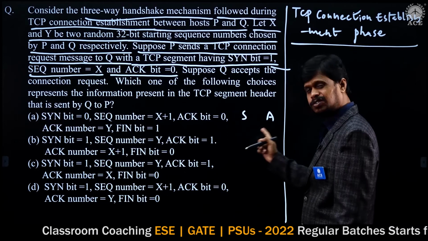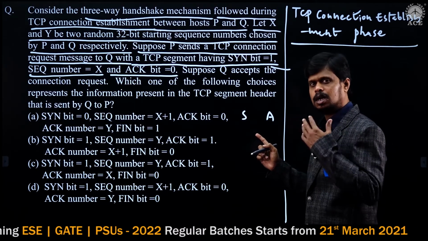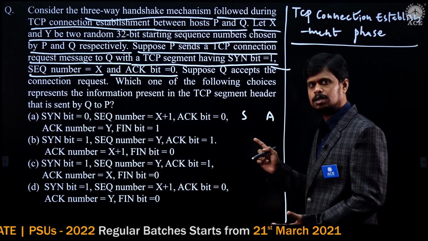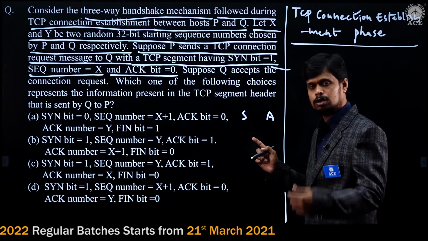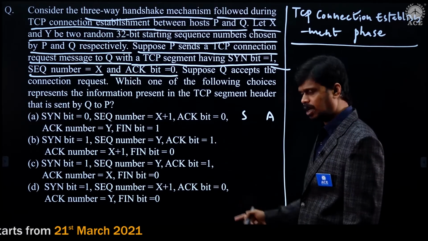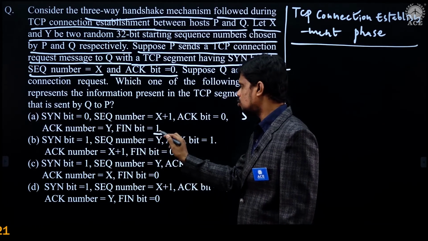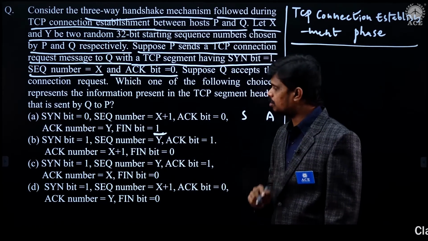Are we using any finish flag here? No. So what should be the status of the finish flag? Obviously, it should be 0. But among the options, option A has given the finish bit as 1, which is incorrect.